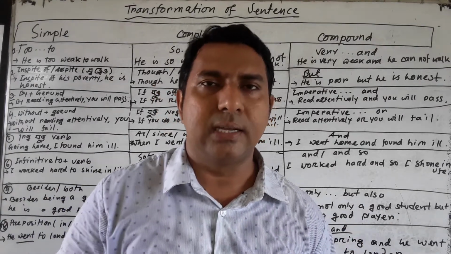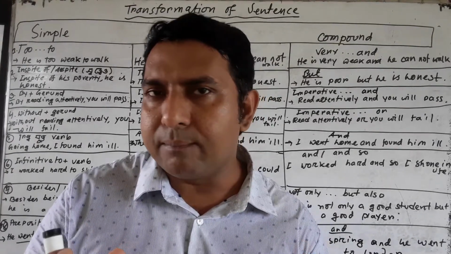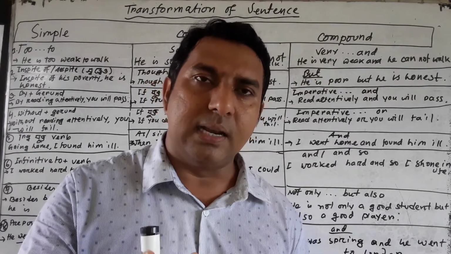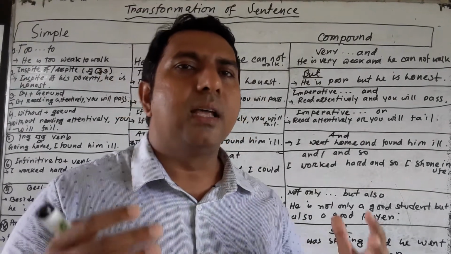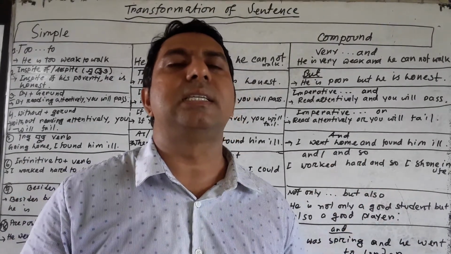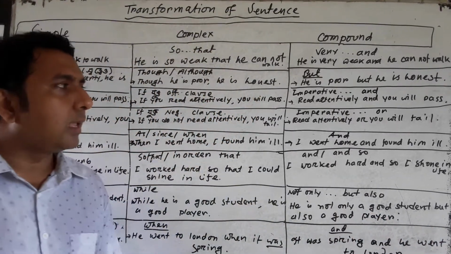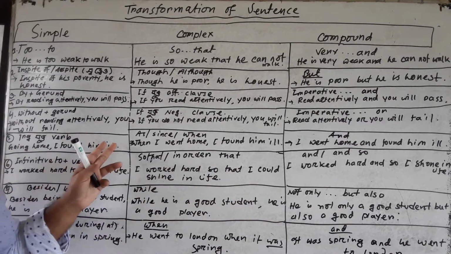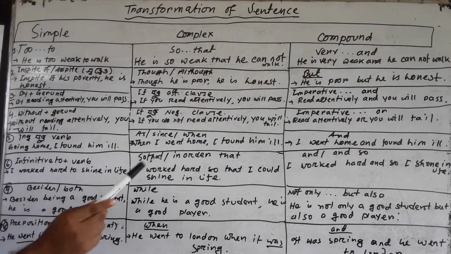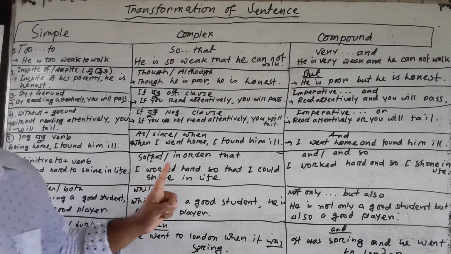So my dear learners, at first I have tried my best to give you some concept of simple, complex and compound sentences. But now I am going to discuss the structures, the rules of changing simple sentences into compound and complex sentences. Here are 8 important rules given. First I have given 3 columns to discuss these rules.